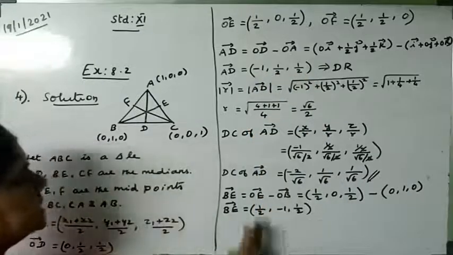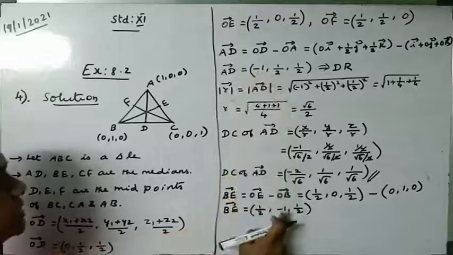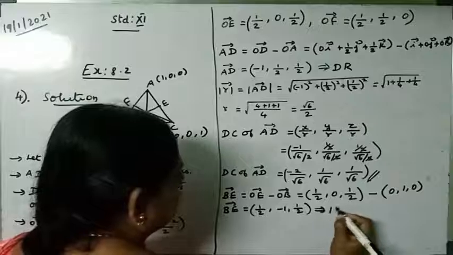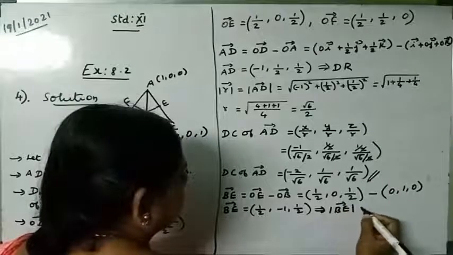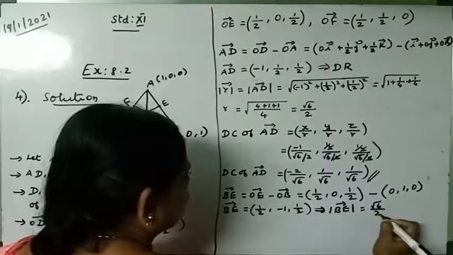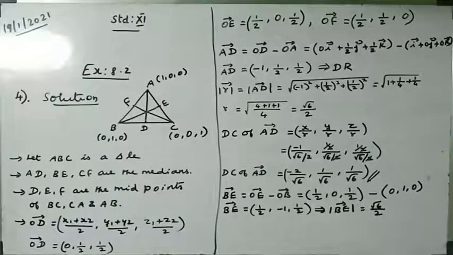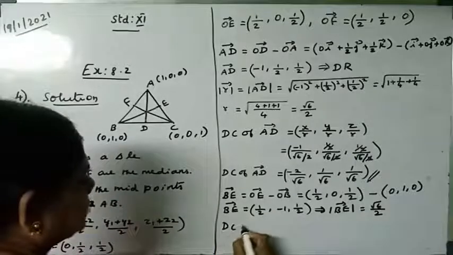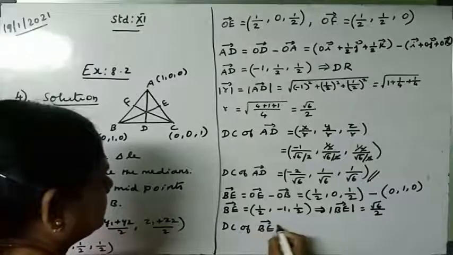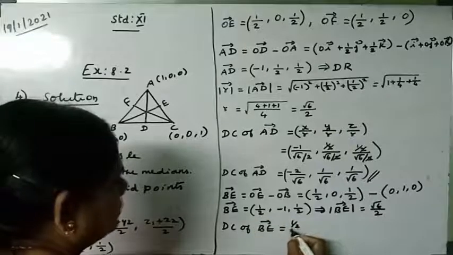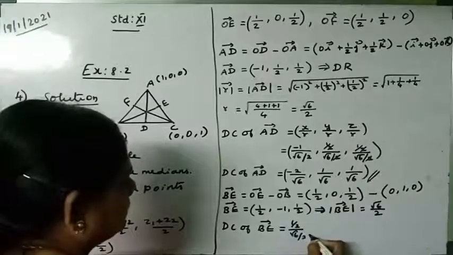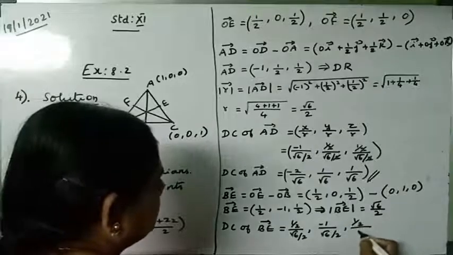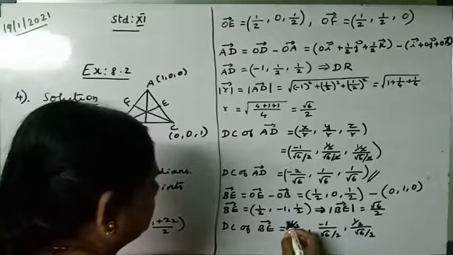Only the places are changed. The x-axis had minus 1, here the y has minus 1. So the answer will be the same. Which implies the modulus of BE vector is equal to root 6 by 2. Straight away we can write; if we take the square root and solve, we get the same. So therefore, the direction cosine of BE vector is equal to 1 by 2 divide by root 6 by 2, comma minus 1 divide by root 6 by 2, comma 1 by 2 divide by root 6 by 2.